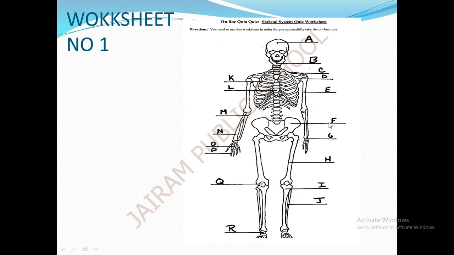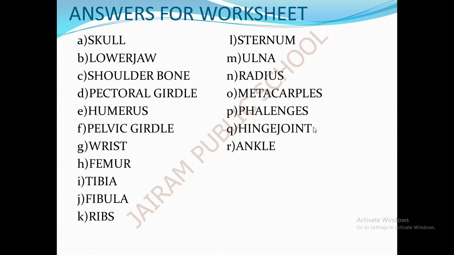The next one, F. What is this part known as? What type of girdle is it? It is known as pelvic girdle. This is the pectoral girdle, and this part is called as the pelvic girdle. See the spelling here. P-E-L-V-I-C, pelvic. G-I-R-D-L-E. Pelvic girdle.